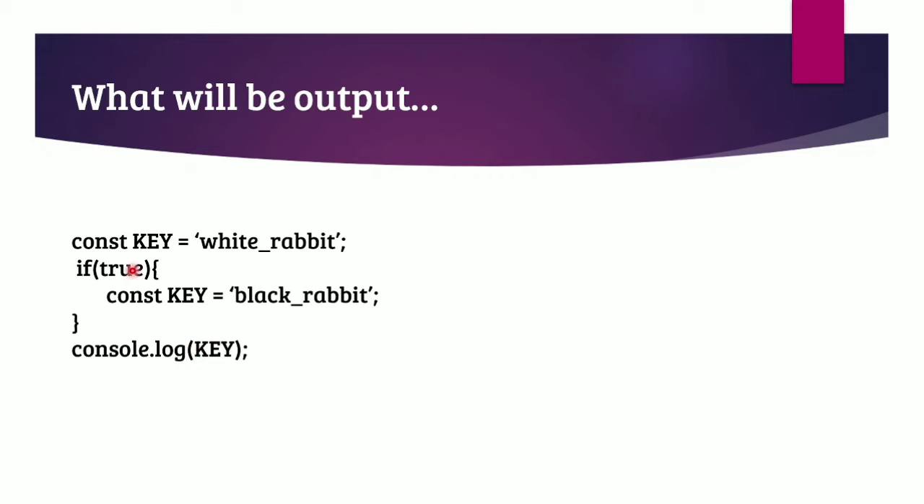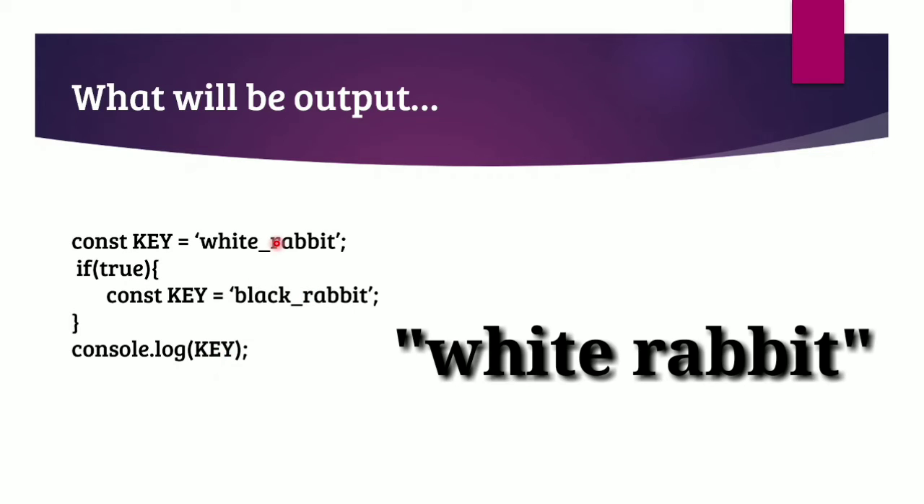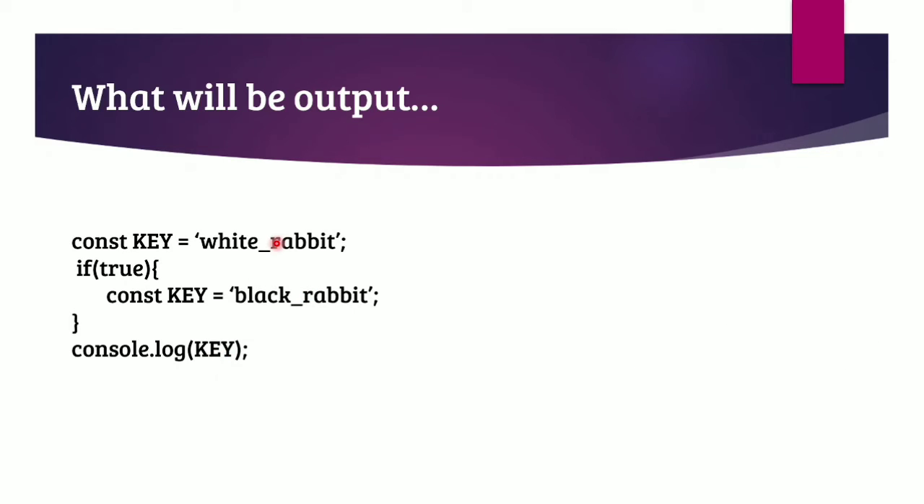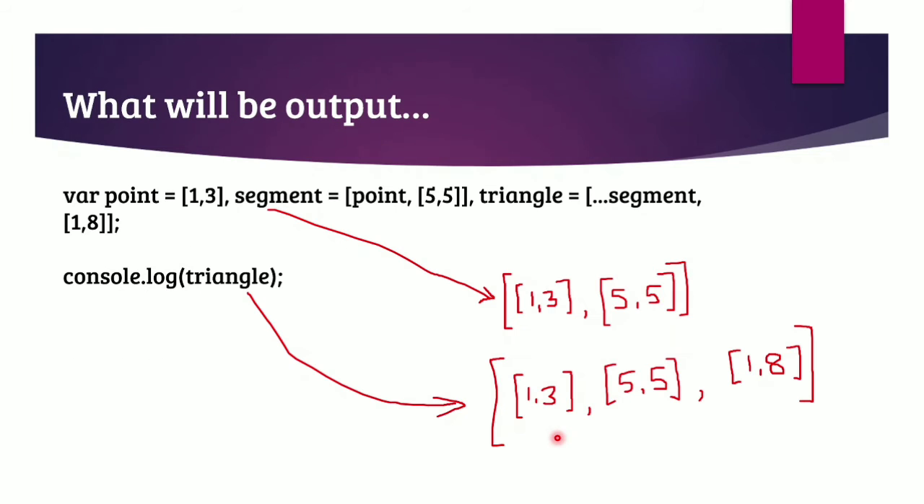As we know, the const is having block level scope, not a function level scope. Along with that, here we have written const key, but the scope of this particular const key is only limited to this particular block, not outside that. So due to that reason, console.log key will access white rabbit, not black rabbit. So answer for this particular key will be white rabbit. It's time to see our next question.